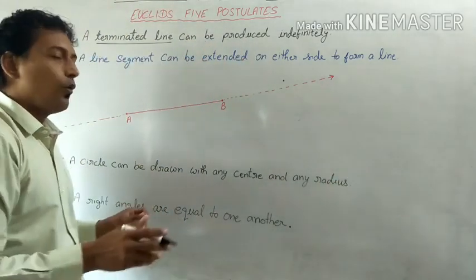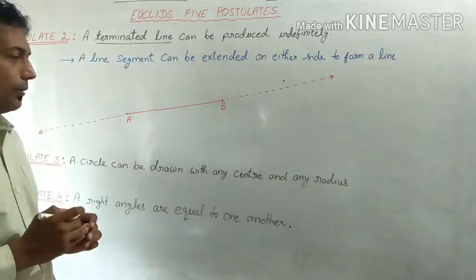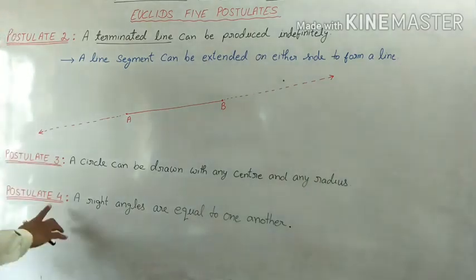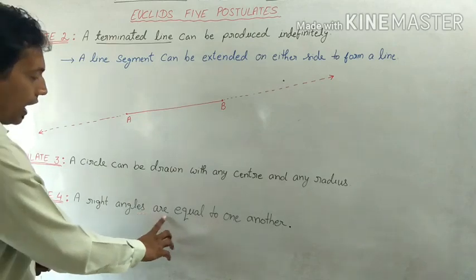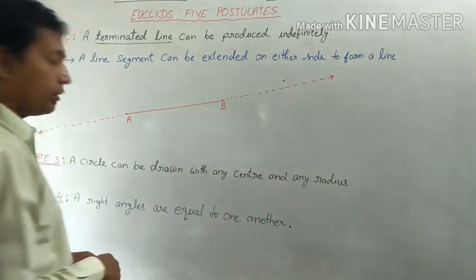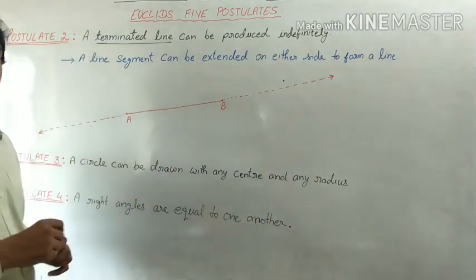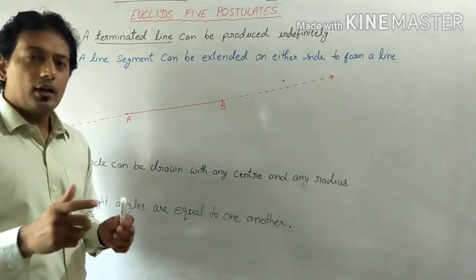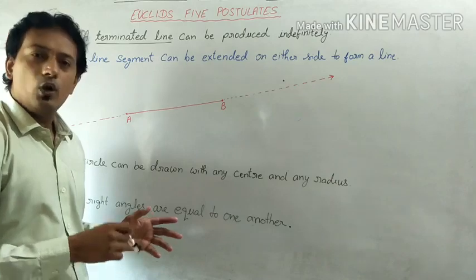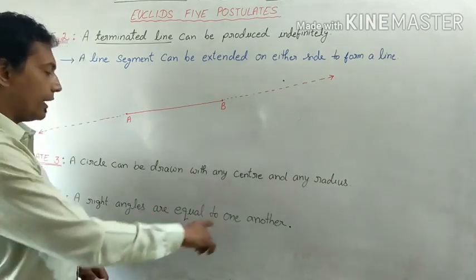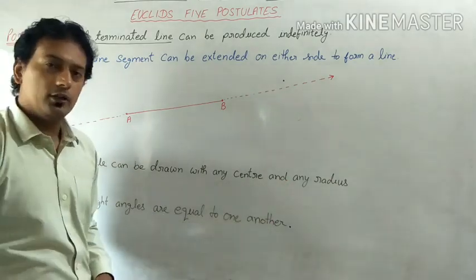We can take the radius as 4 centimeters or 5 centimeters. Postulate number 4 says right angles are equal to one another. All right angles are equal to one another because all right angles are 90 degrees. We already know that.